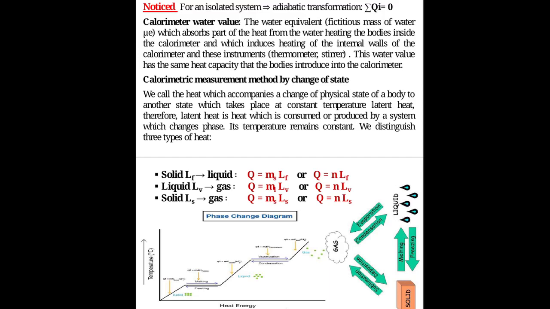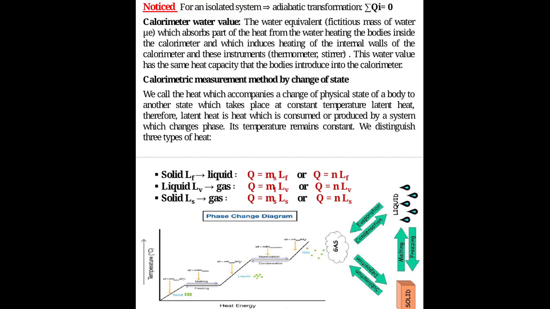Calorimeter water value, the water equivalent, is a fictitious mass of water, μ, which absorbs part of the heat from the water heating the bodies inside the calorimeter and which induces heating of the internal walls of the calorimeter and these instruments, thermometer, stirrer. This water value has the same heat capacity as the bodies introduced into the calorimeter.